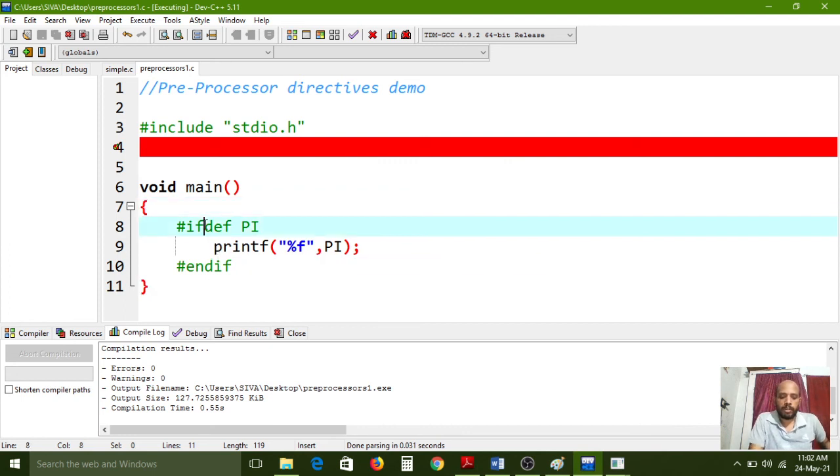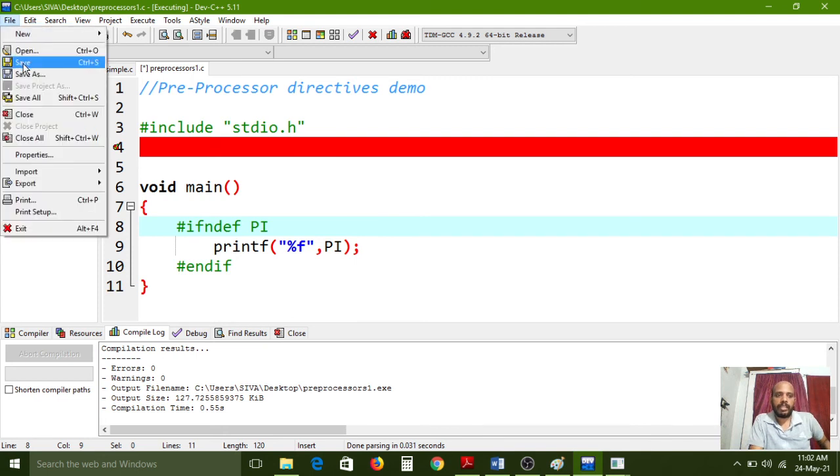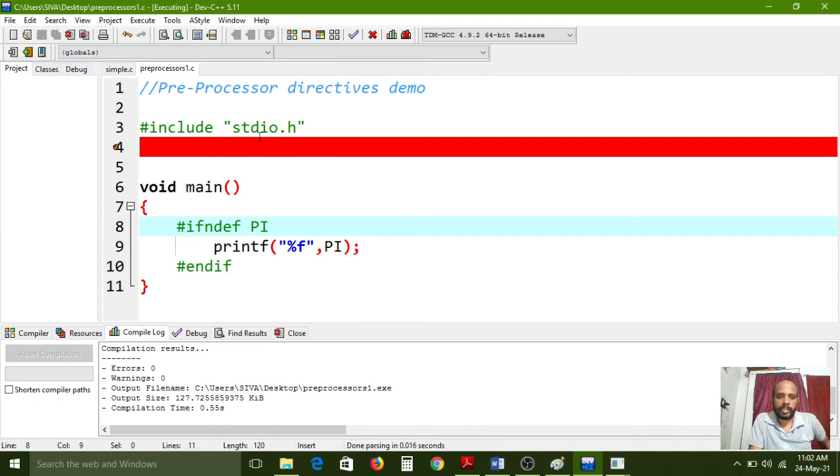Just simply you can put n. Yeah, n I have typed there. Here the existing macro, #define pi value, is not there, but this will execute. But if the existing macro is there, then it will not execute. Reverse process.